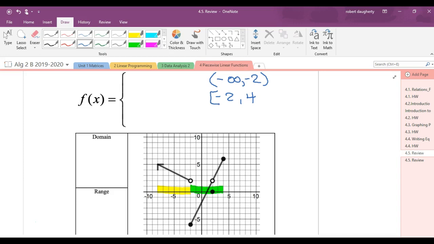Now, there's a problem. I said that line was graphed all the way to there. That's not the case. When I look at it, there's an open dot right in the middle of that line. So it's not graphed all the way from -2 to 4. It looks like it's graphed from -2 to 2, and then from 2 to 4 with a bracket. So 2 is excluded from that line.